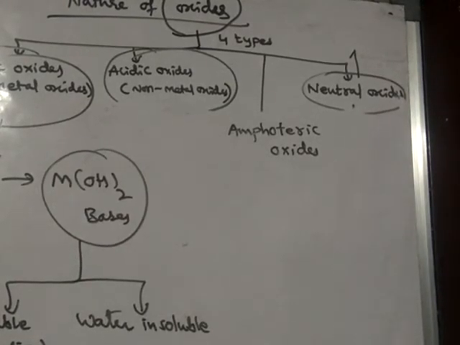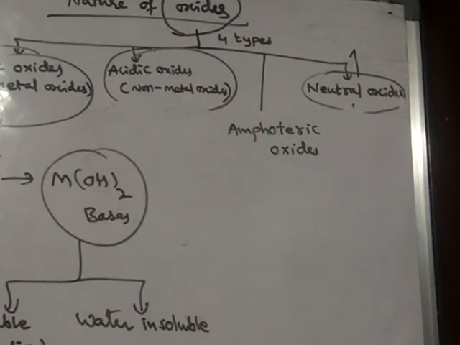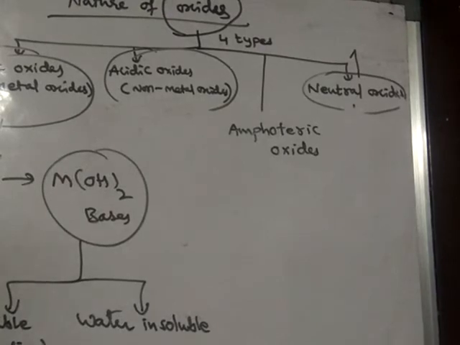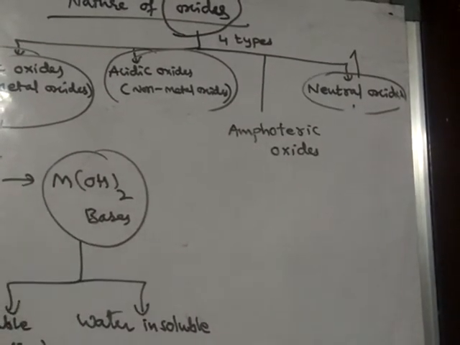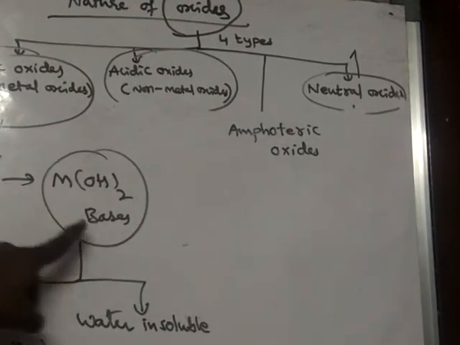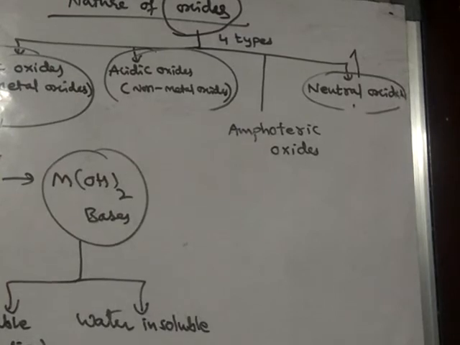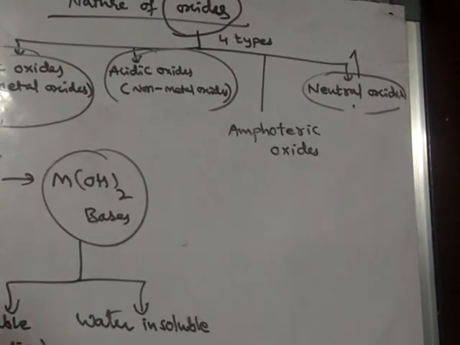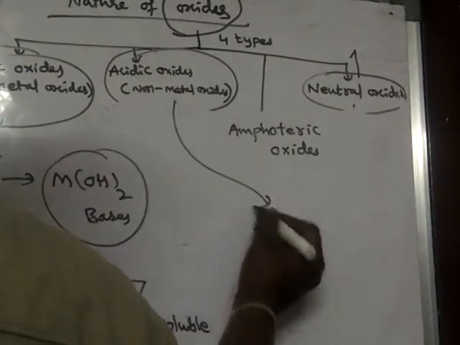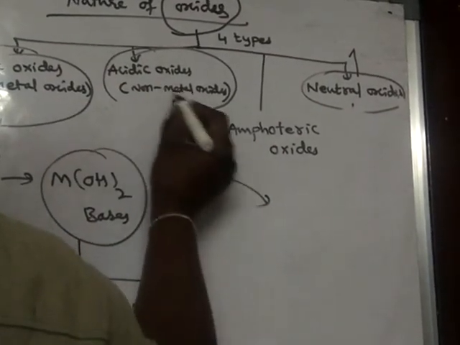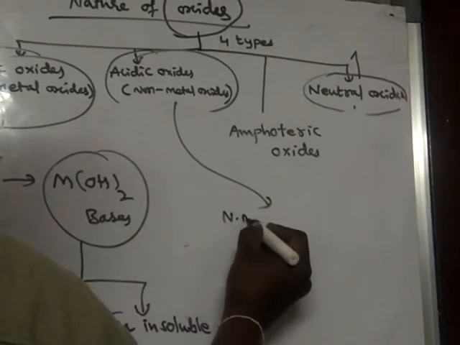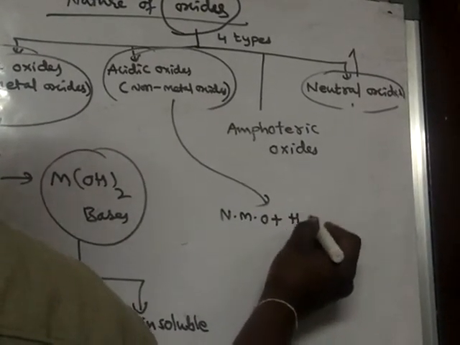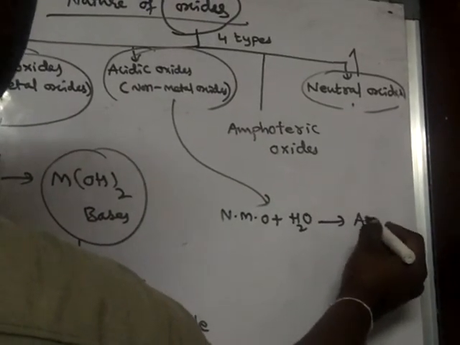Generally bases are simply known as metal hydroxides. Even metal oxides possess basic nature, but bases generally means metal hydroxides. And if you speak about acidic oxides, acidic oxides means non-metal oxides. Non-metal oxides when dissolved in water form acids.